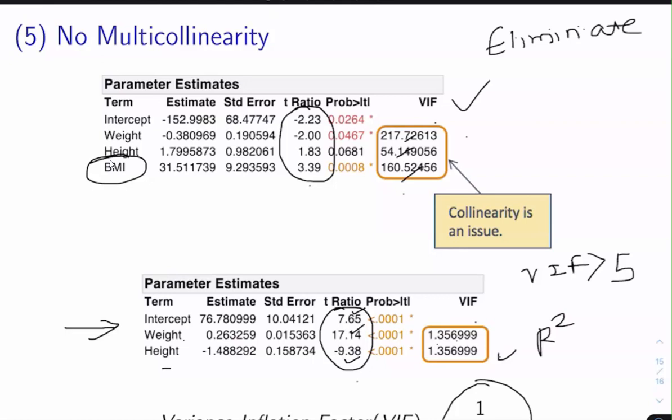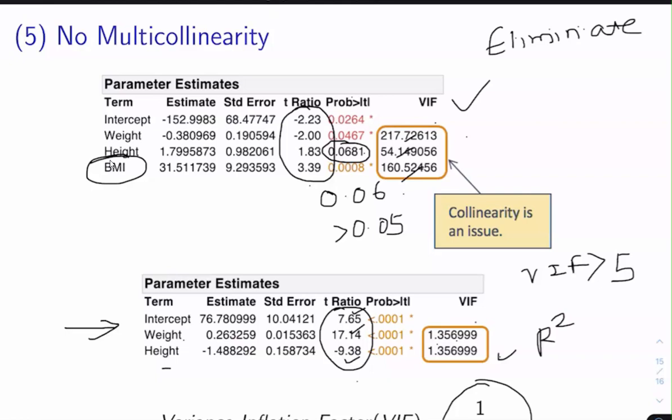When you have multi-collinearity, then sometimes the p-value is also unacceptable. Here the p-value is 0.06, and the acceptable p-value should be less than 0.05. A side effect of multi-collinearity is that we can't rely on the errors that it will give.